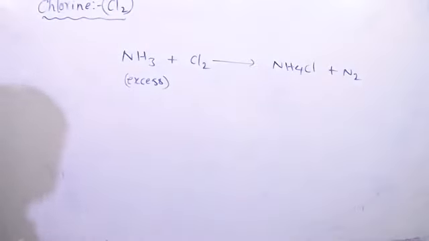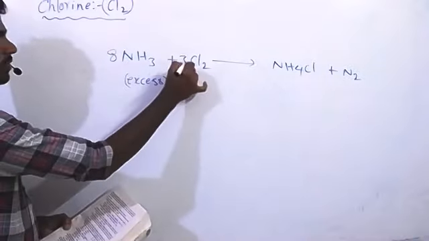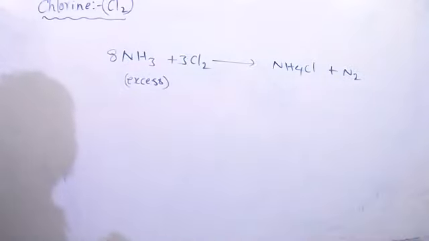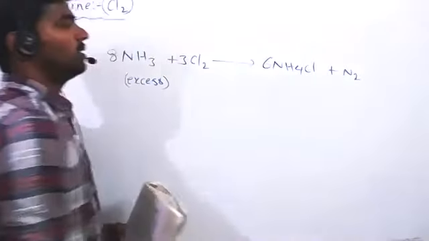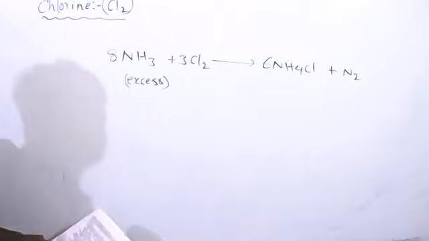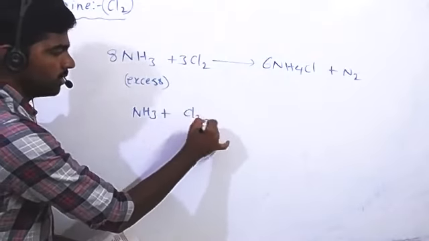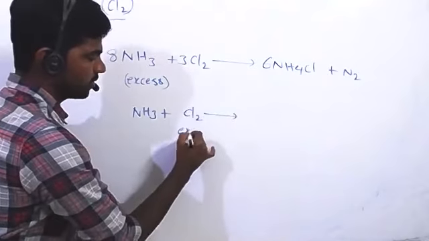So we take ammonia in 8 moles, 3 moles of chlorine. Then it gives 6 moles NH4Cl and nitrogen. This is the reaction. Now another reaction of ammonia with chlorine, now excess is chlorine.